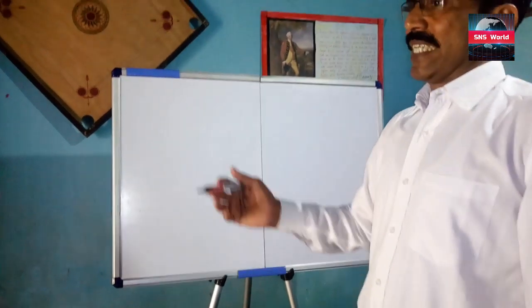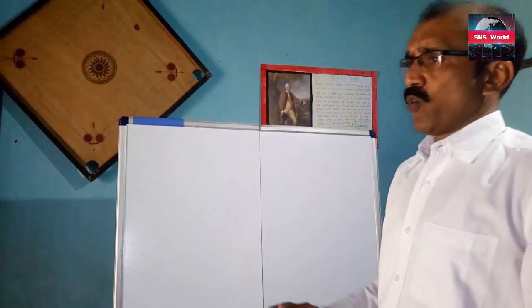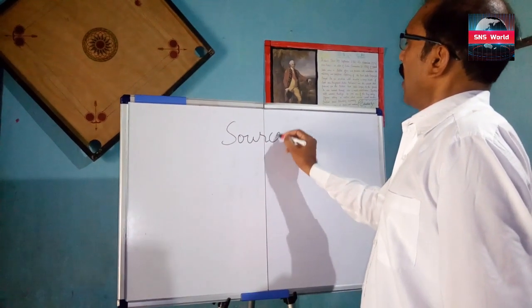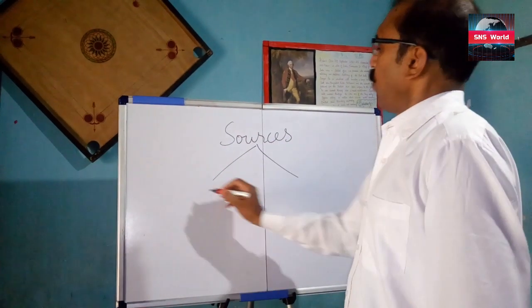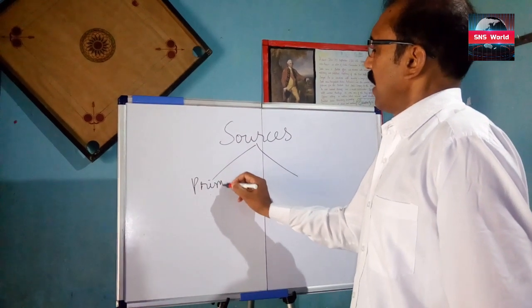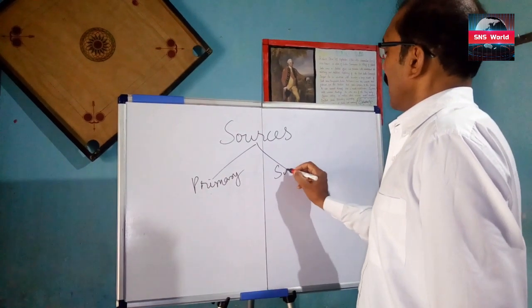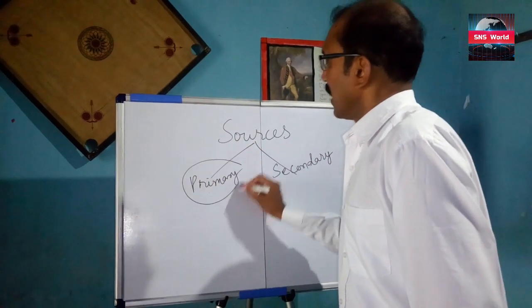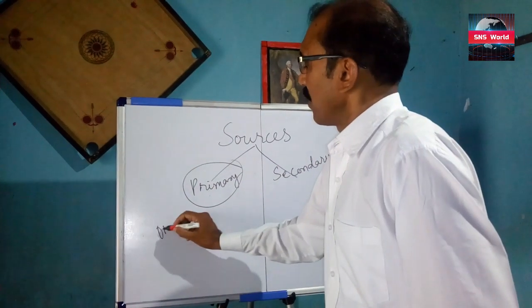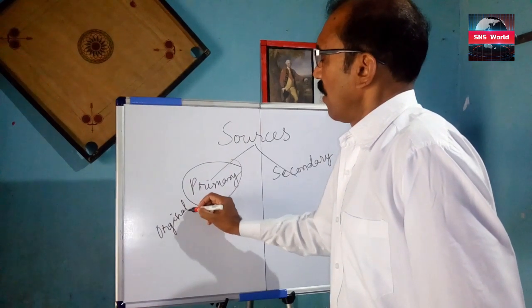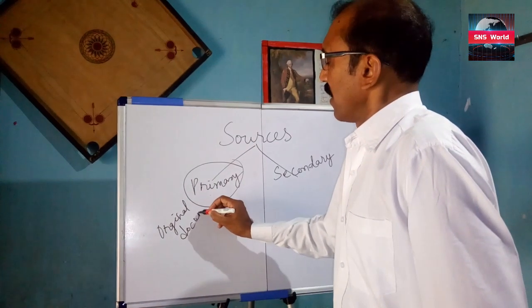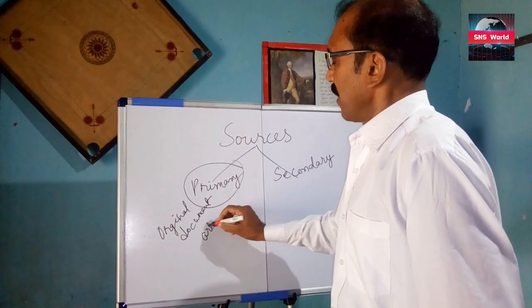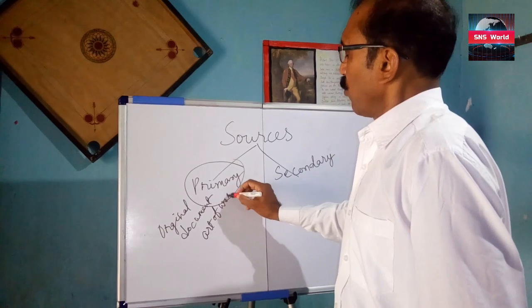And another thing, sources. Sources of history, how they know it. Sources are of two types: one is primary and another one is secondary. What are the primary sources? Primary sources are original documents. What documents they found there, works of art, monuments.